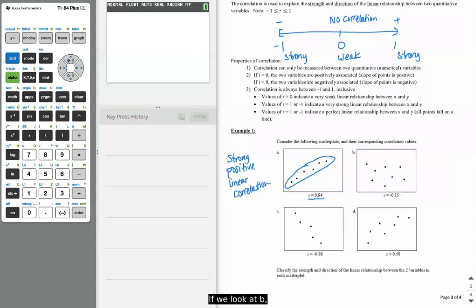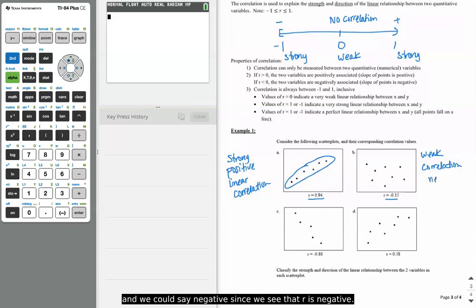Now let's look at B. It's showing -1, but you look and there's not very much going on here. It's fairly close to 0. It almost looks like just a general scatter plot. So we would say this is a very weak correlation. We would almost say this is none. It's not 0, so there is some correlation, but it's very weak. And we could say negative, since we see that r is negative.